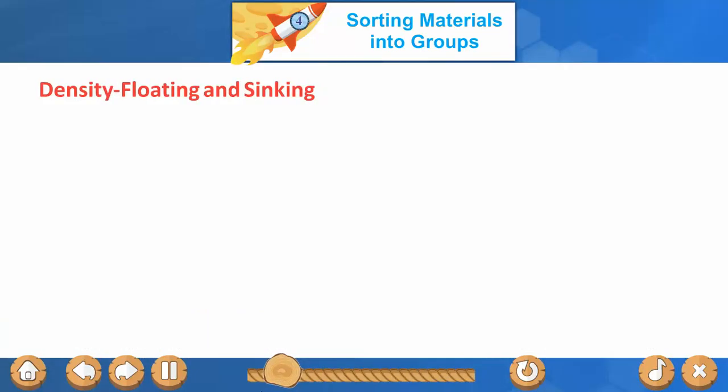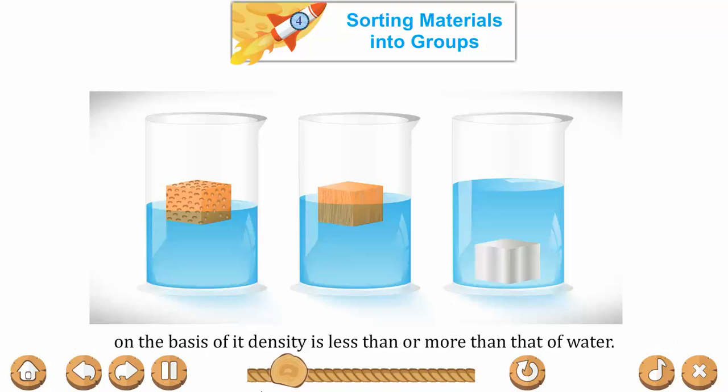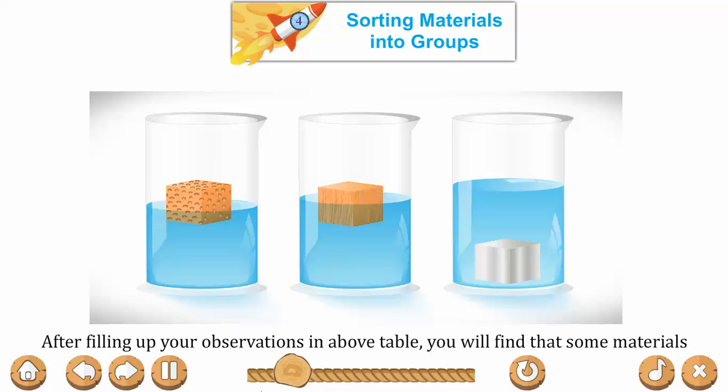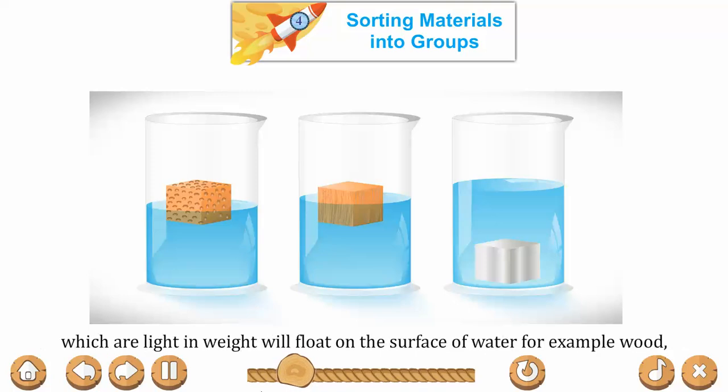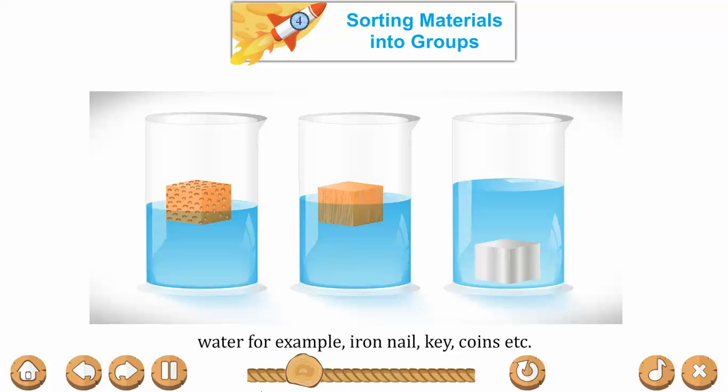Density, floating and sinking. Materials can be classified on the basis of whether they float or sink in water, depending on whether their density is less than or more than that of water. After filling up your observation in the above table, you will find that some materials which are light in weight will float on the surface of water, for example wood, feather, plastic ball, etc. While some materials which are heavy will sink in water, for example iron nail, key, coin, etc.